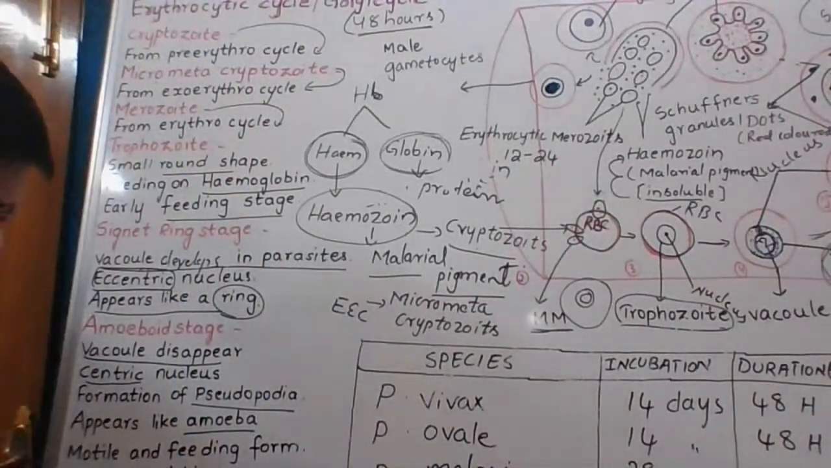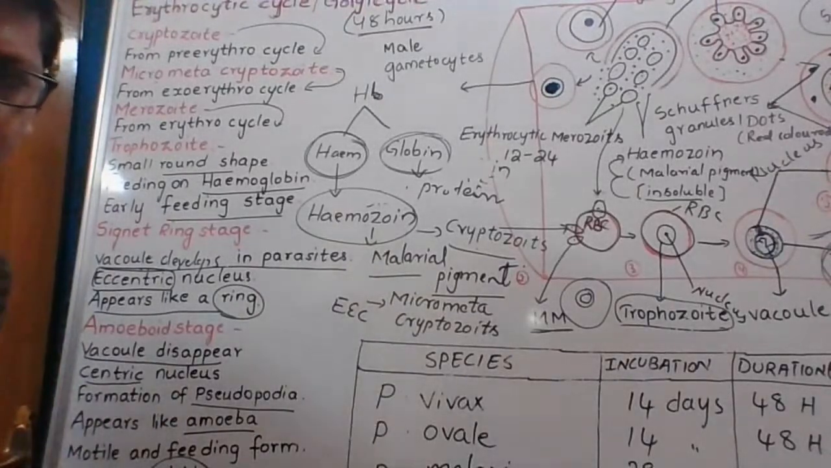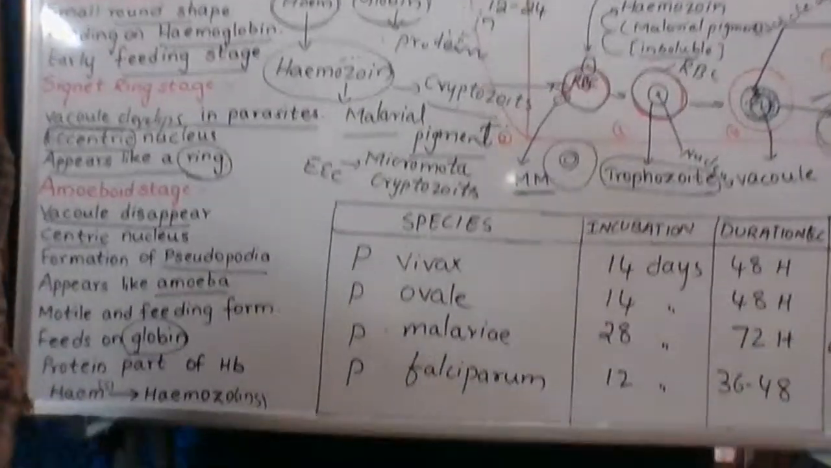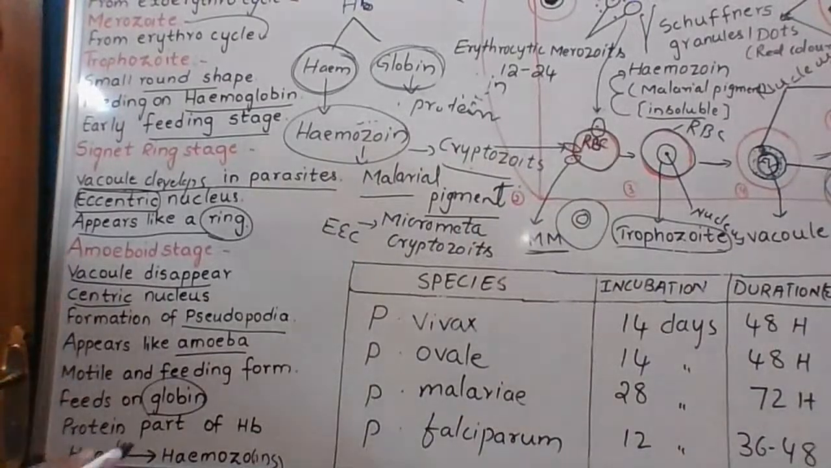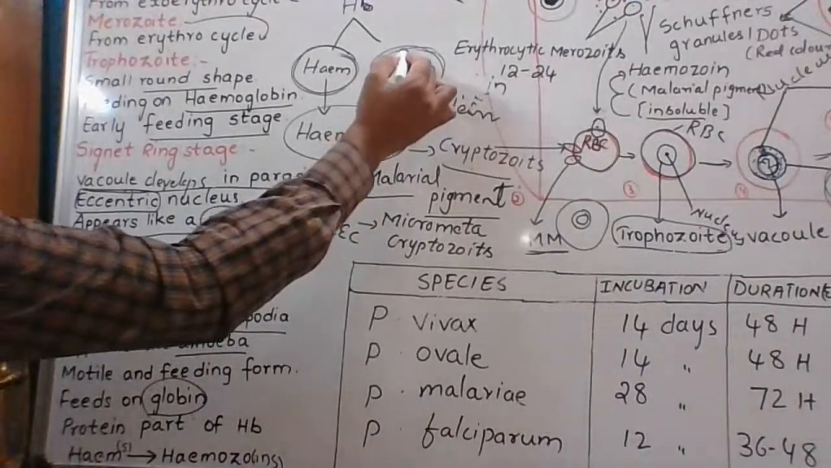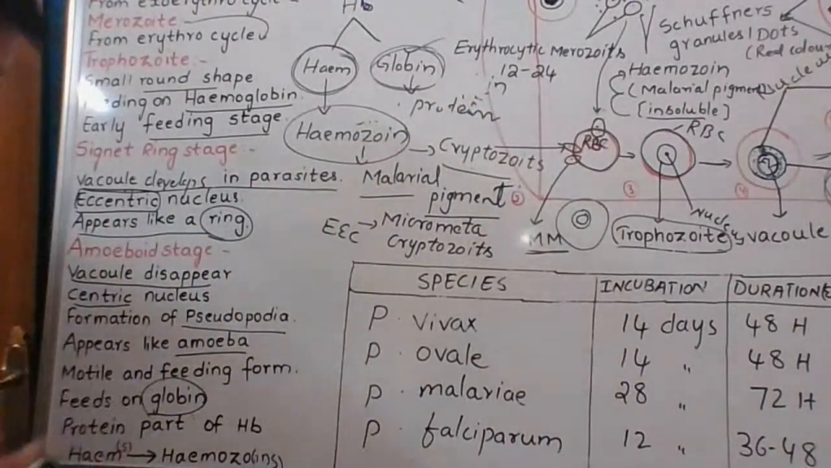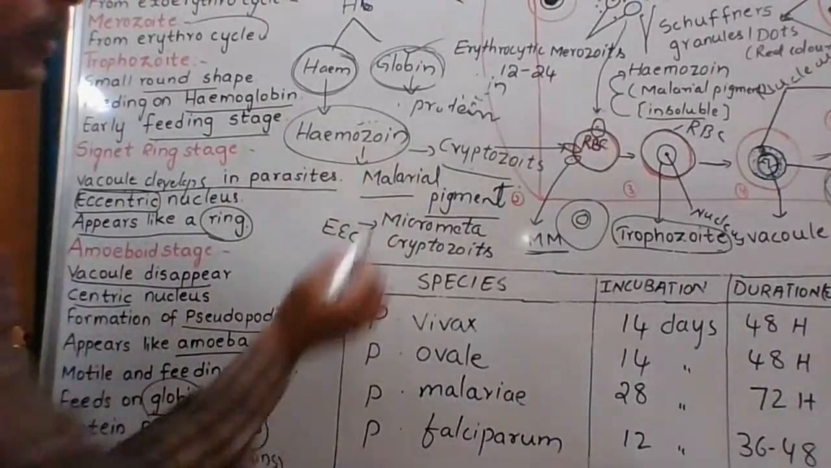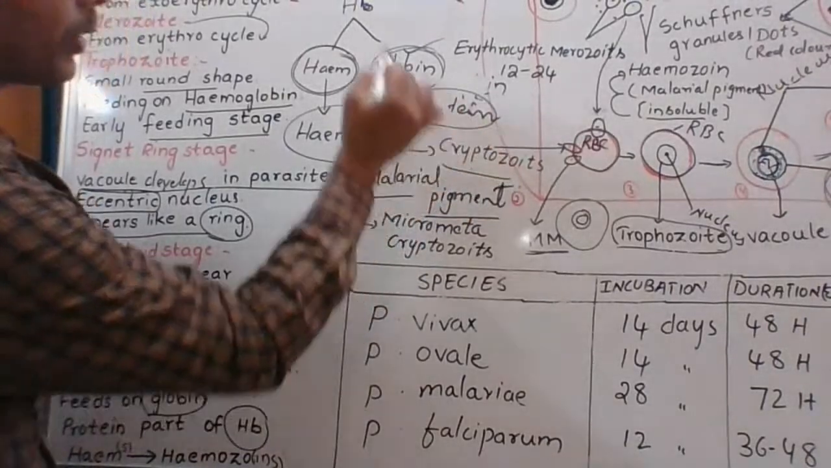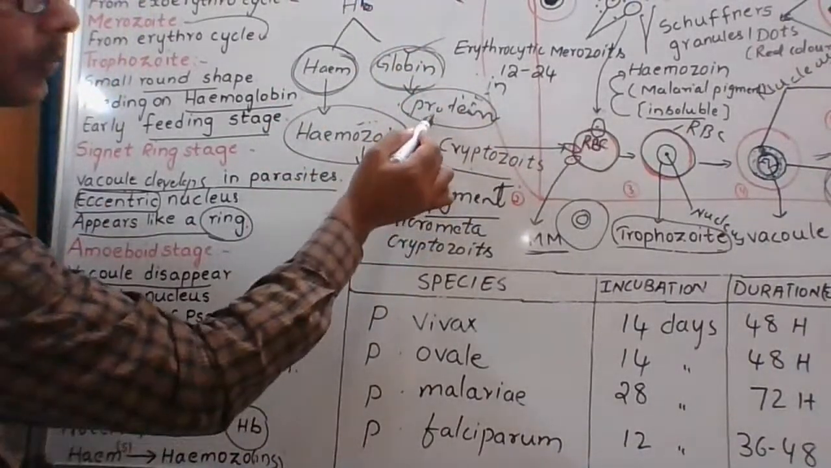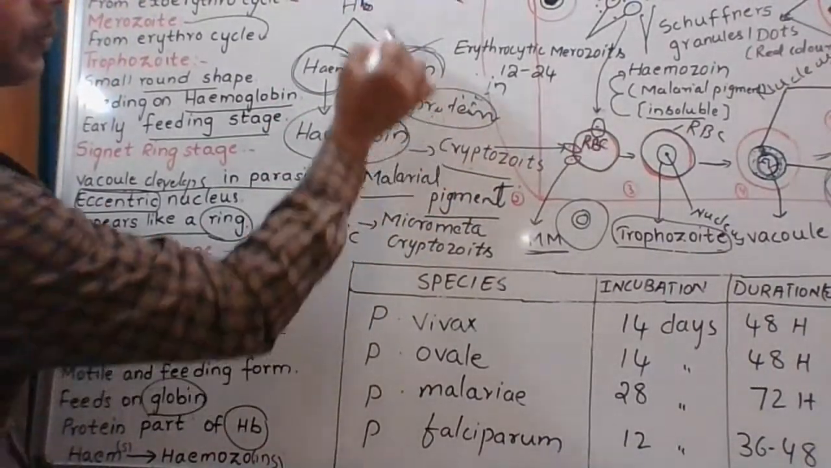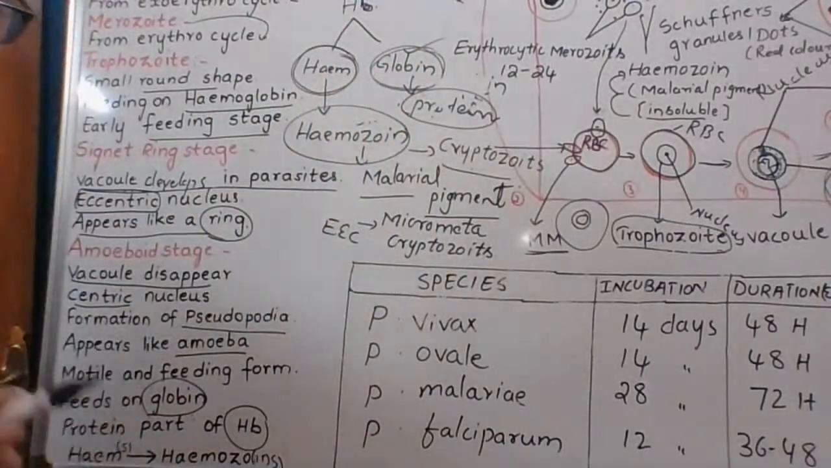Next one, it feeds on globin. I told you that point. It can feed on globin. Hemoglobin lo globin tintundi. Next one, protein part. Okay, what is the globin? Globin is the protein part of the hemoglobin.